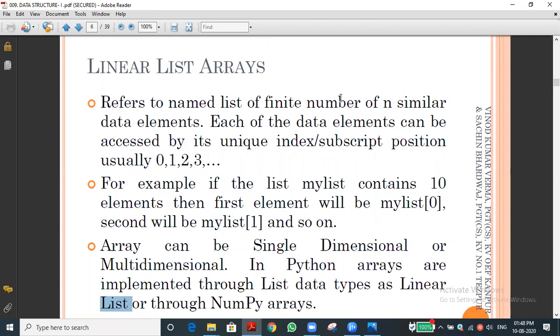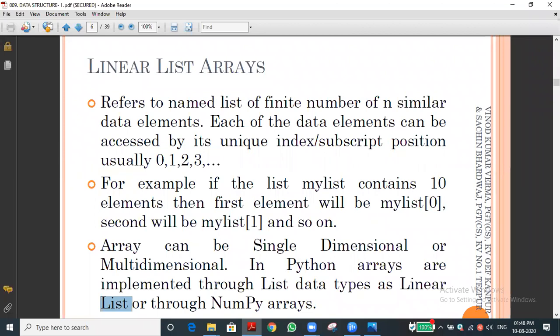In complex, it is classified into how many types? Linear and non-linear. In linear, what have we seen? Stack, queue, linked list, and what else? Another one.